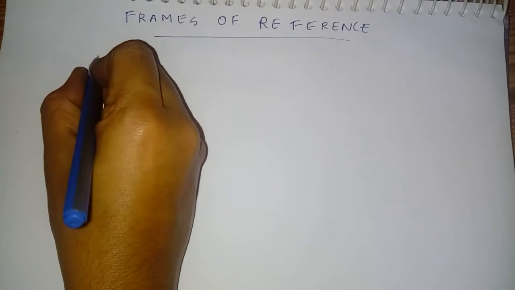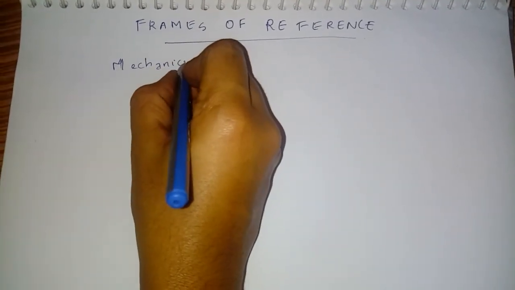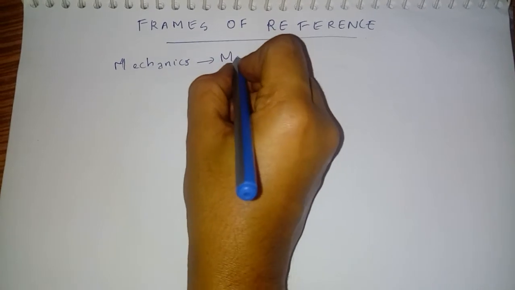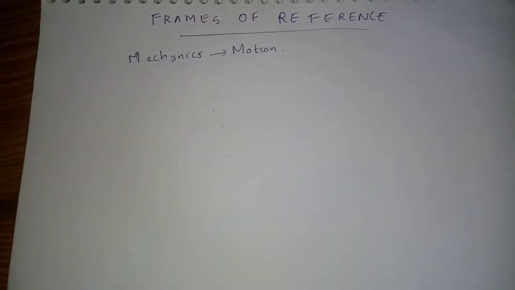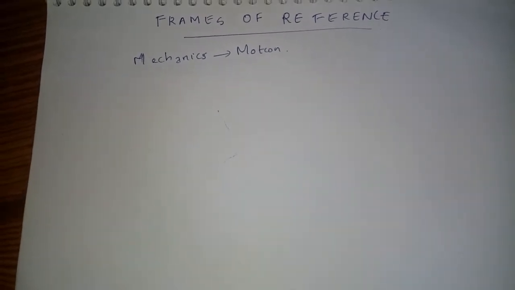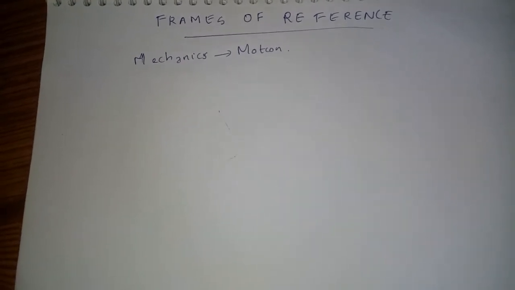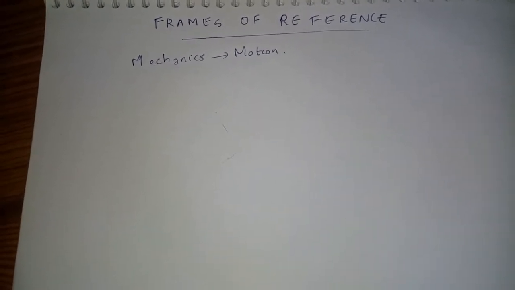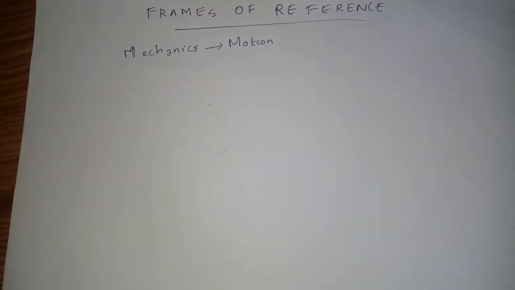Okay, mechanics is a study of motion. So something about motion, that is mechanics. In other words, it is a theory of motion. A physical theory is a mathematical framework constructed upon some fundamental physical laws. Okay, the fundamental physical laws of classical mechanics are called Newton's laws of motion.